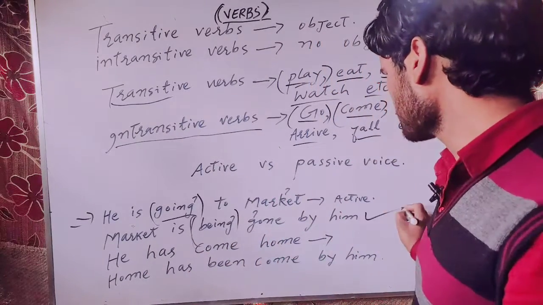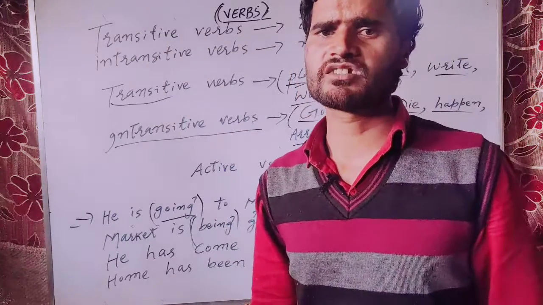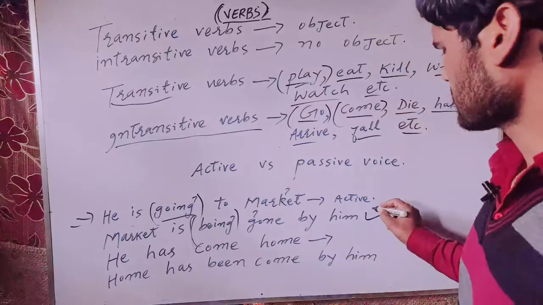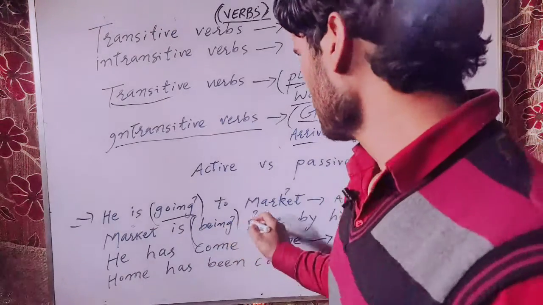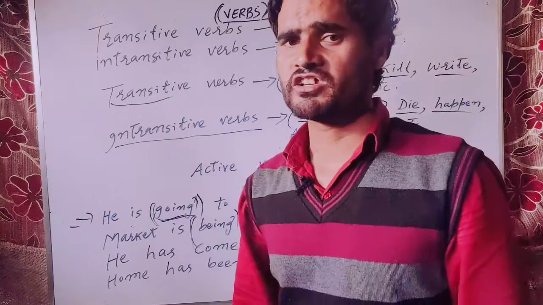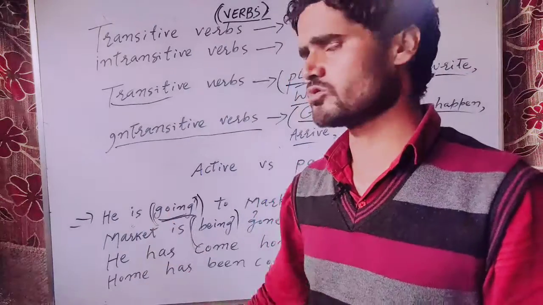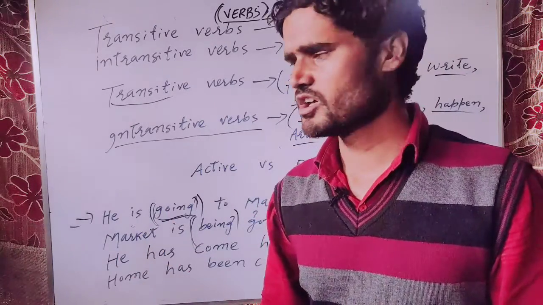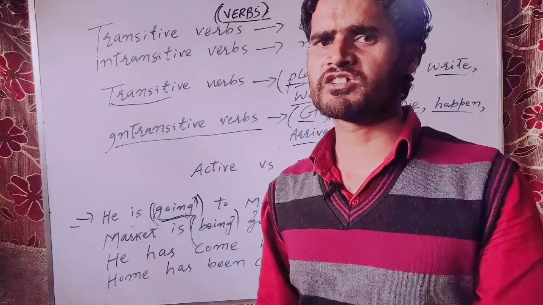You may be thinking that this is grammatically correct, but the fact is that it is absolutely wrong, because here the verb going is intransitive. It does not need the object. We can never have the object with go. He is going what? Will you give any kind of answer to it?